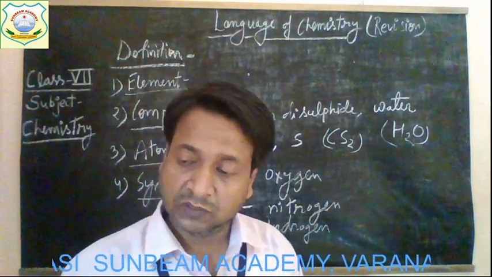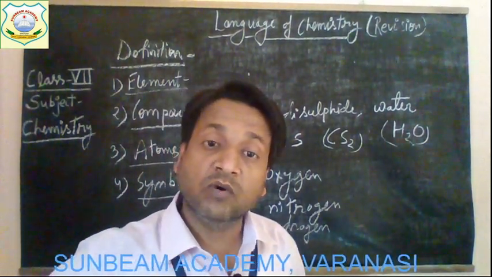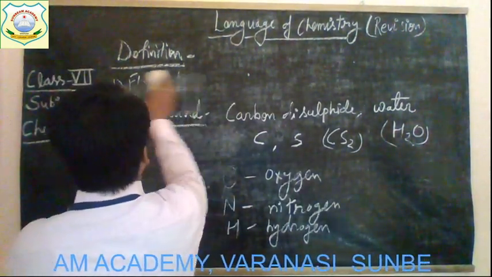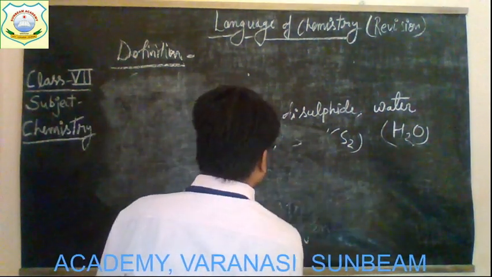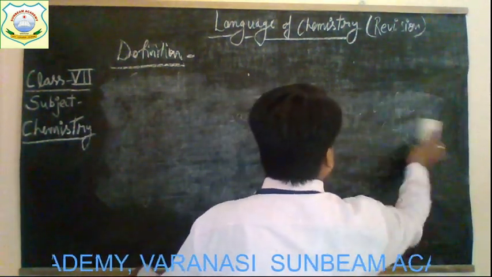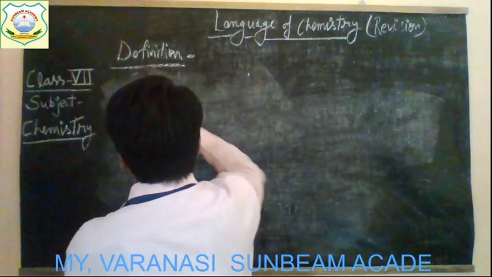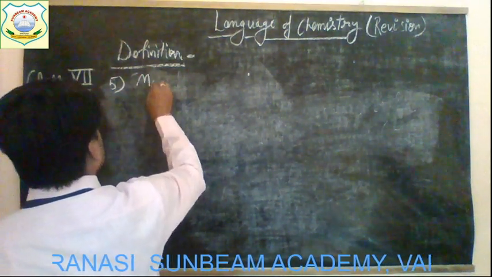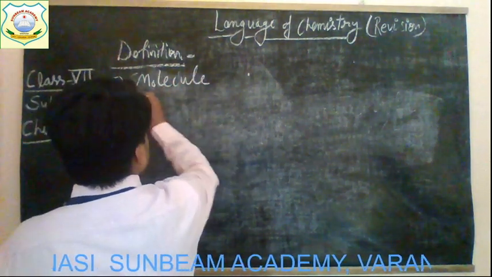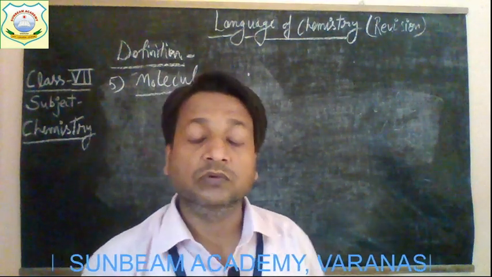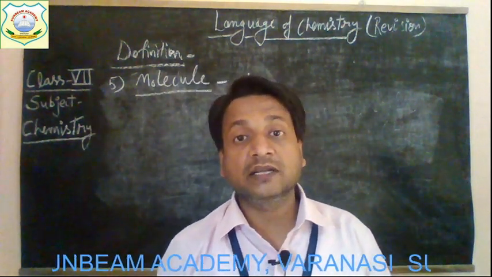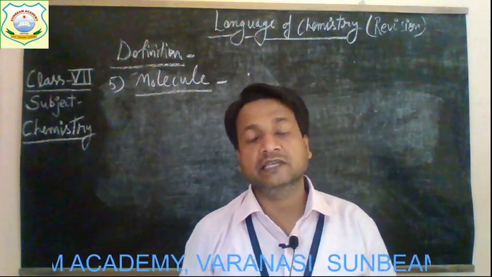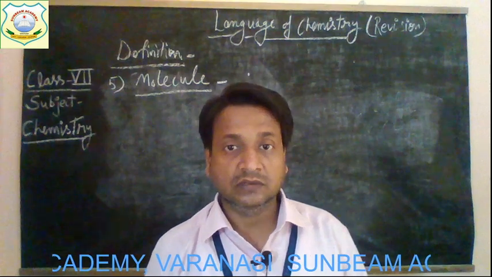Got it? Now the next term is molecule. The smallest particle of matter which is capable of independent existence is called the molecule.